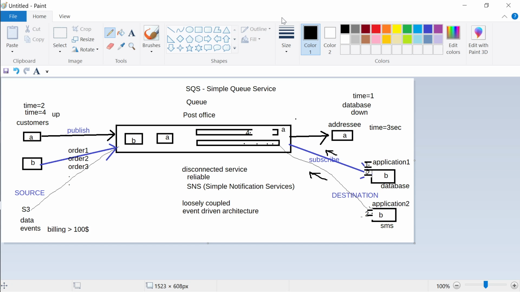So Pranav, you want to give an example of the same example of a website connecting to a database where orders are coming in, orders have to be stored in databases and an SMS has to be sent. How will Simple Queue Service help you? How is it going to be used? Just explain how this application is going to be constructed, why you're going to use it, and what is the use of it.